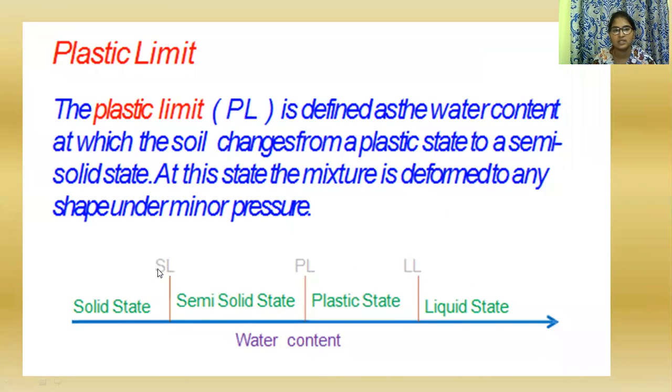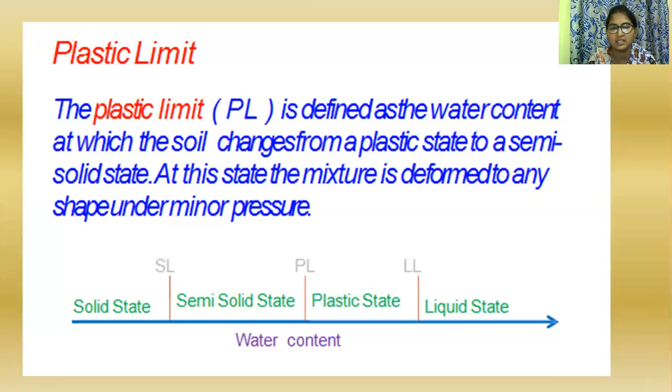Now, in this class, the topic is plastic limit. It is defined as the water content at which the soil changes from plastic state to semi-solid state. First is solid, next semi-solid, semi-solid to plastic, plastic to liquid. We already determined the liquid limit test in 5 trials.